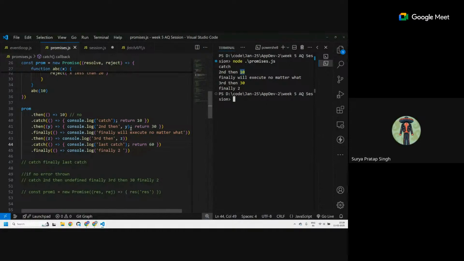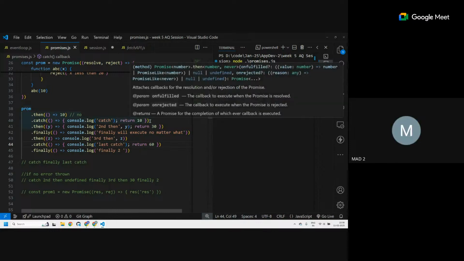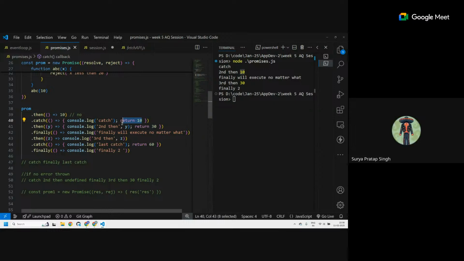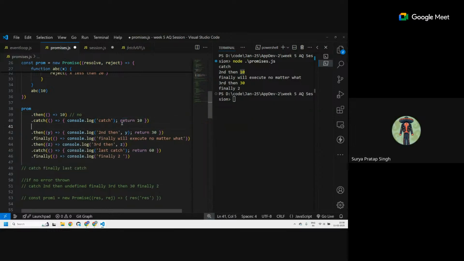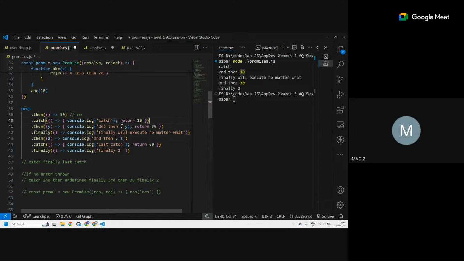Can I manipulate the code a little bit? Yes. In line 40, sir, after return 10, write throw new error. Line number 40, we already had that. No, don't remove this. Inside this catch block, return 10 and after that write throw new error. So after returning, it will throw an error. Got it.